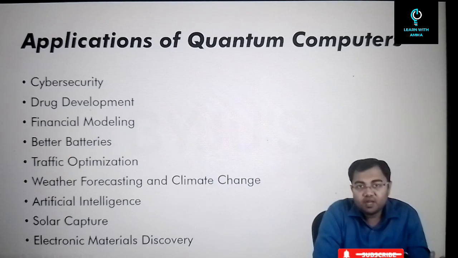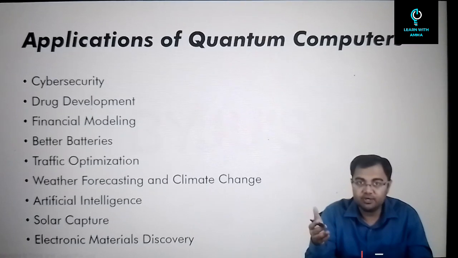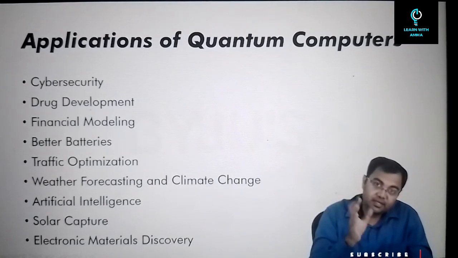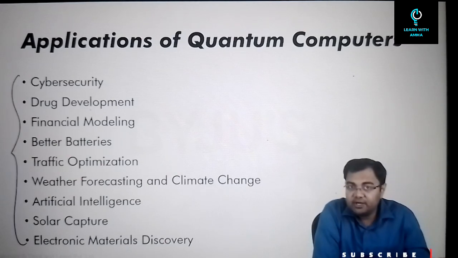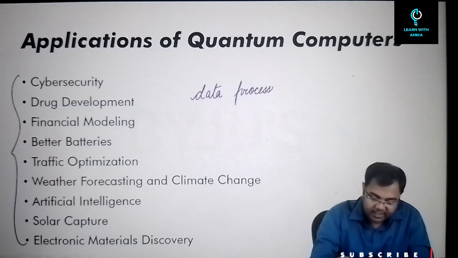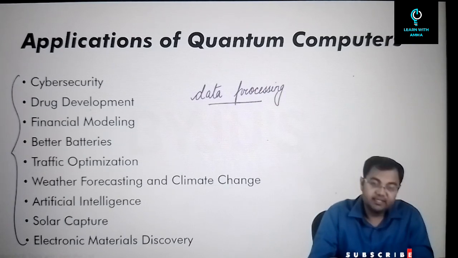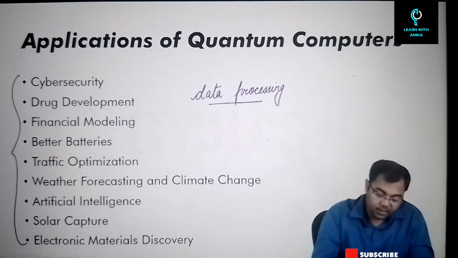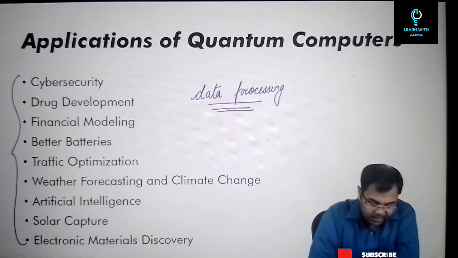Applications. The applications will be very similar to what we anyway discussed for supercomputers, but they will give you much faster results as compared to supercomputers. All these different areas which are really highly intensive and need a lot of data processing are the areas where quantum computing can be used. So all these can become applications of quantum computing.